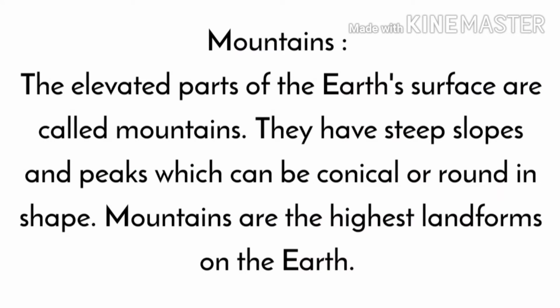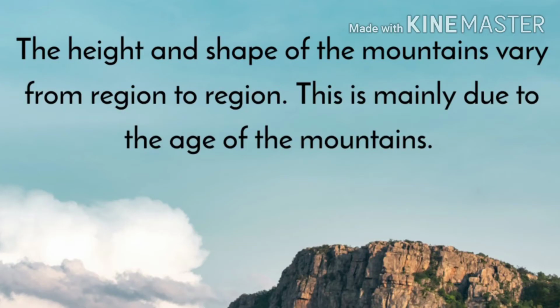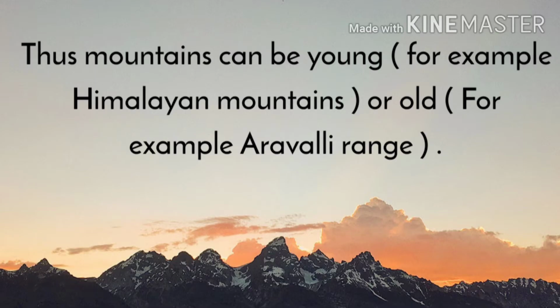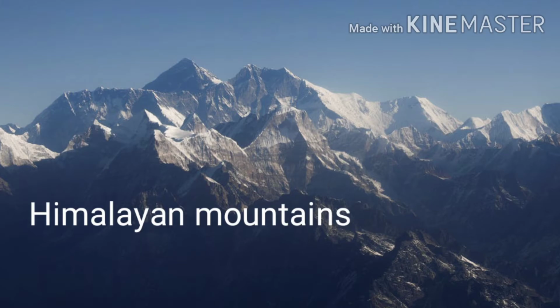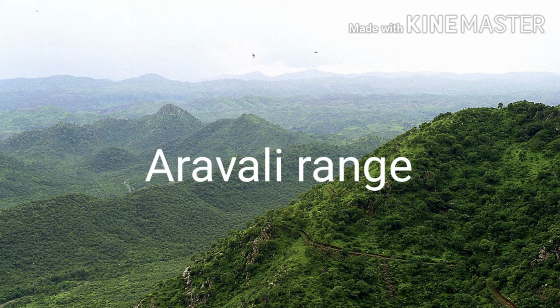The elevated parts of the earth's surface are called mountains. They have steep slopes and peaks which can be conical or round in shape. Mountains are the highest landforms on the earth. The height and shape of the mountains vary from region to region. This is mainly due to the age of mountains. Thus, mountains can be young, for example, the Himalayan mountains, or old, for example, the Aravalli range.